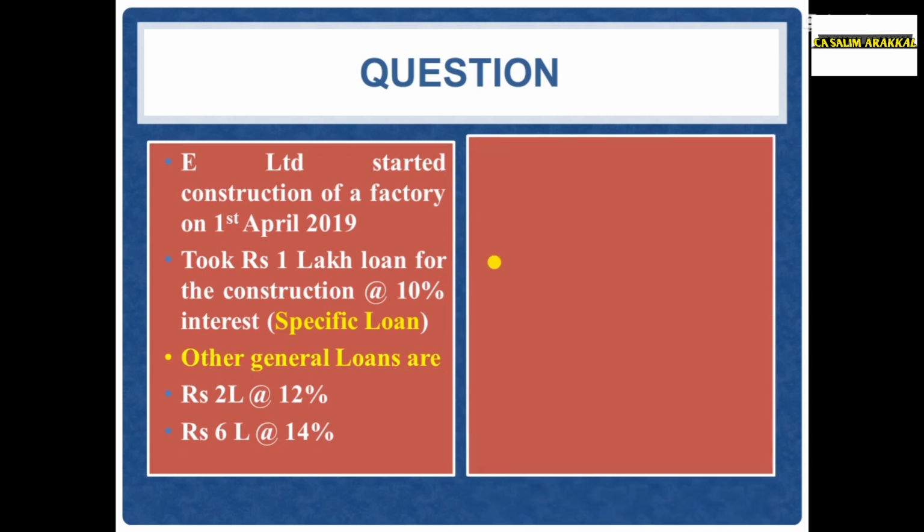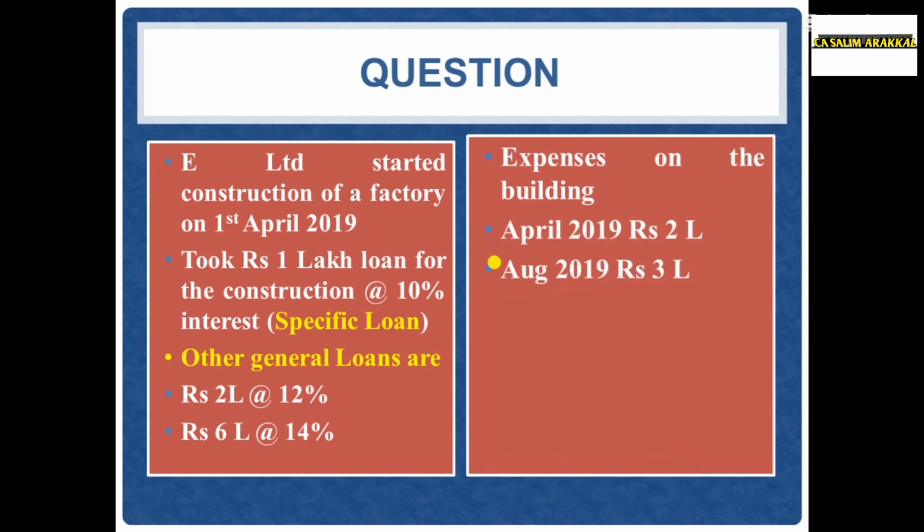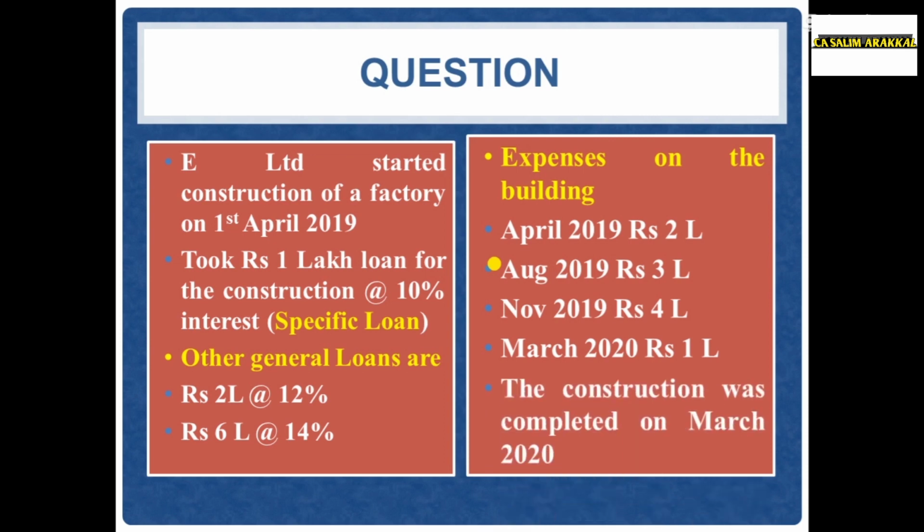The following expenses were incurred on the building during the year: 1st April 2019 rupees 2 lakh, 1st August 2019 rupees 3 lakh, 1st November 2019 rupees 4 lakh, 1st March 2020 rupees 1 lakh. The construction was completed in March 2020.